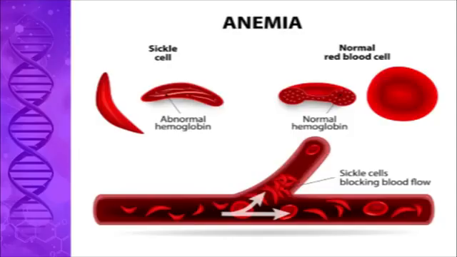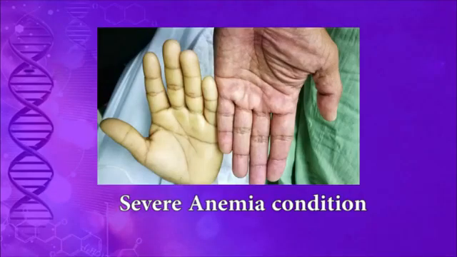This defect in the hemoglobin will result in the formation of malfunctioning red blood cells. This forms the sickle shape of the cells. Later they will die. The absence of red blood cells will result in severe anemia and other complications. Damage to the red blood cells occurs prematurely. Individuals will be susceptible to some infections and suffer from joint pains.